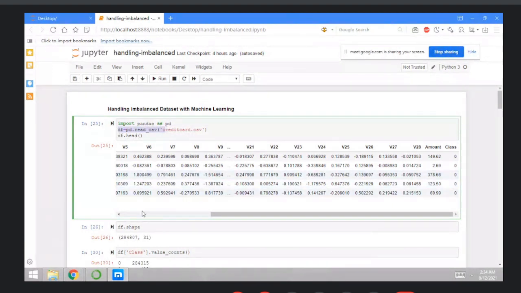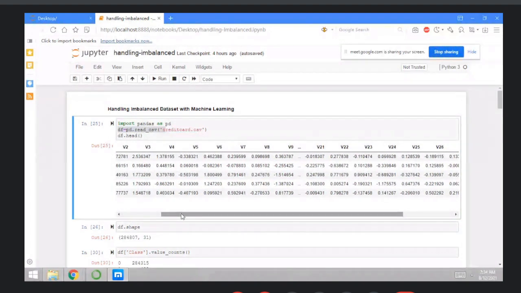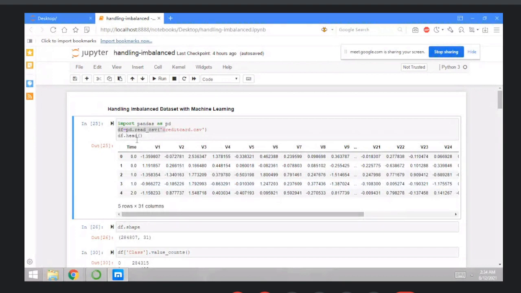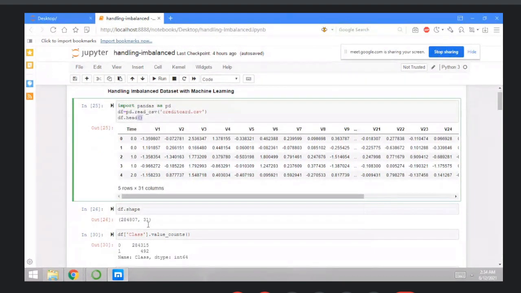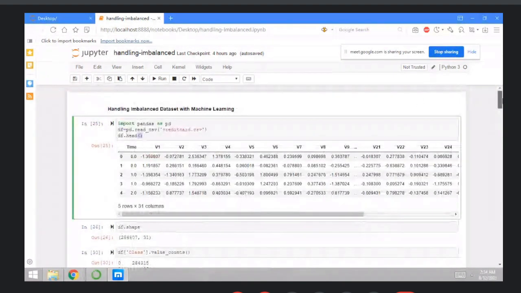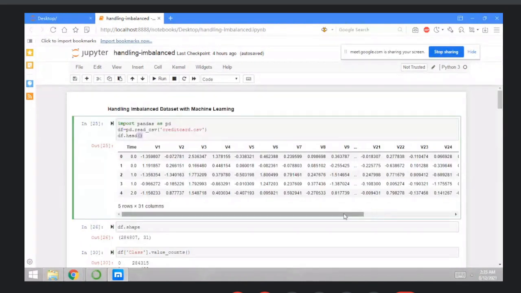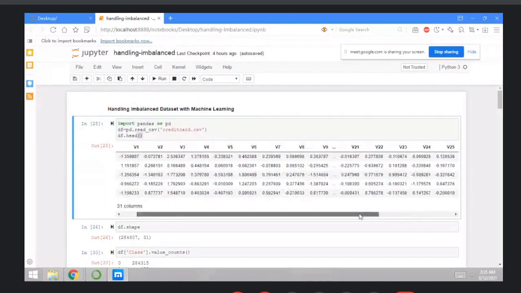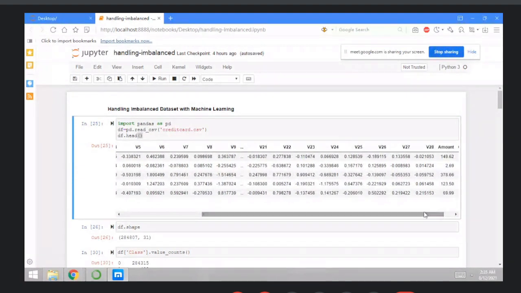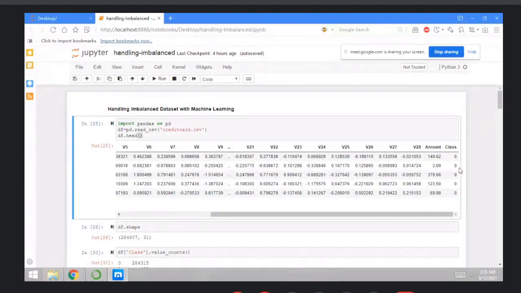And you can check here, it has a huge number of records, right? So type another query, that is df.shape. You can check the shape here. Then the next thing is that I need to check my independent features and output value, and the output feature is basically Class here.